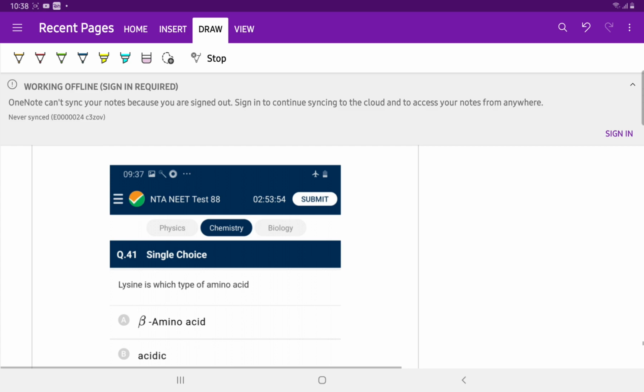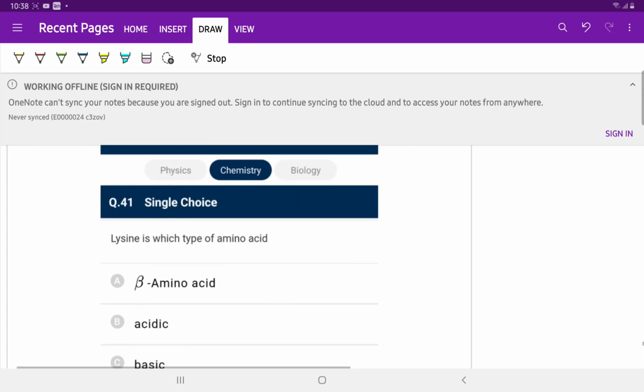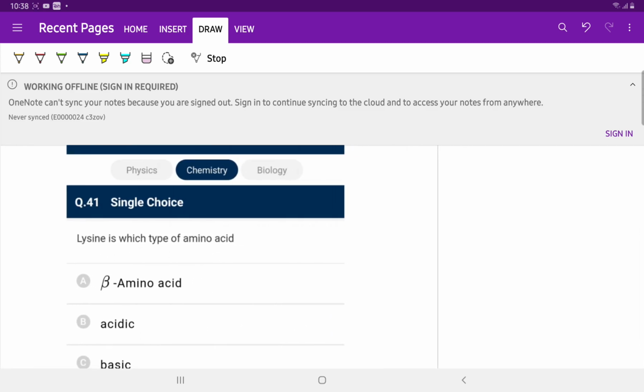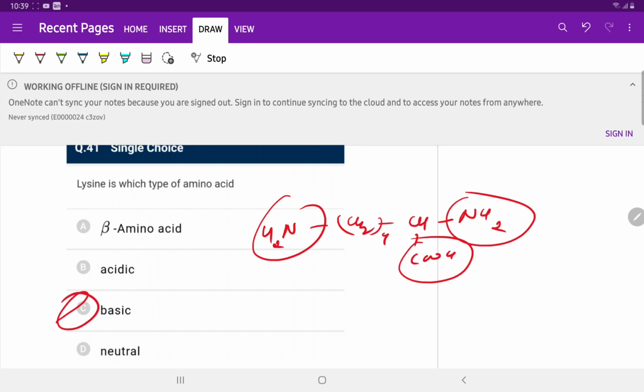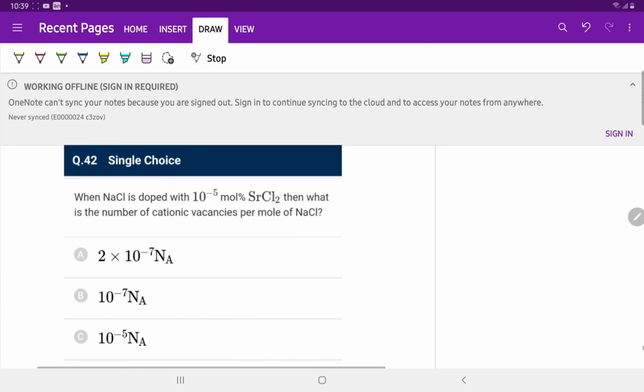Question number 41. Lysine is which type of amino acid? The structure of lysine is NH2, CH2 whole 4, and CH NH2 and COOH. There are 2 amino groups and 1 carboxylic group. So this amino acid will be basic in nature due to the presence of 2 amino groups.